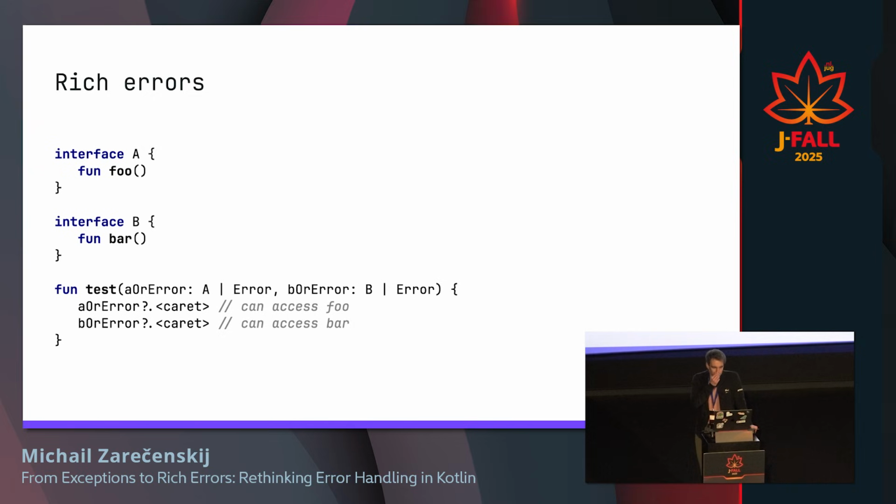While with rich errors, we always know that if you put a question mark, we can safely access methods from, for instance, on A or error, we can access methods from A. We can call foo and so on. And if we have B or error, if you put a question mark, then we can access methods from the interface B. And the IDE will also help you, because if you don't use a safe call operator, it still shows you the auto-completion list, and then the compiler forces you to put a question mark there or handle your error.